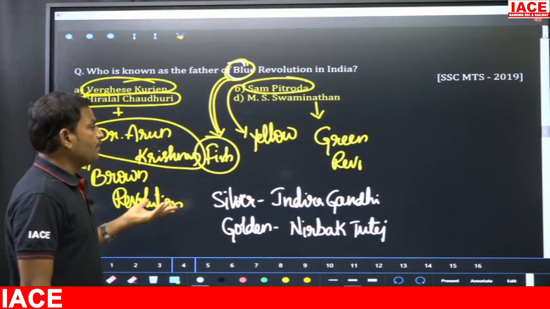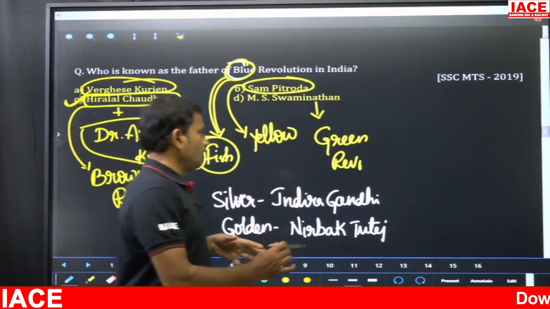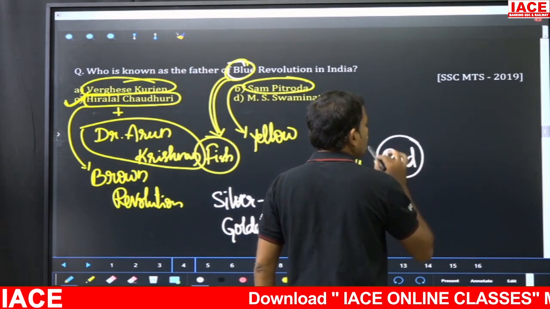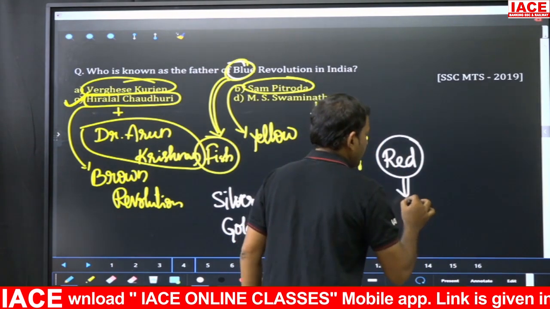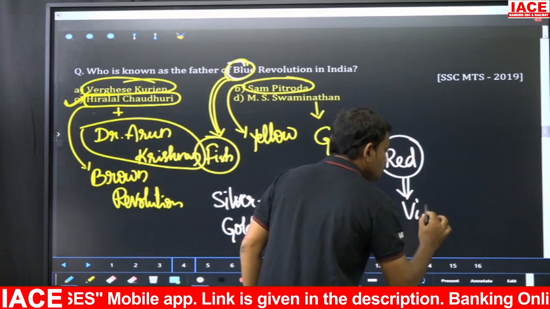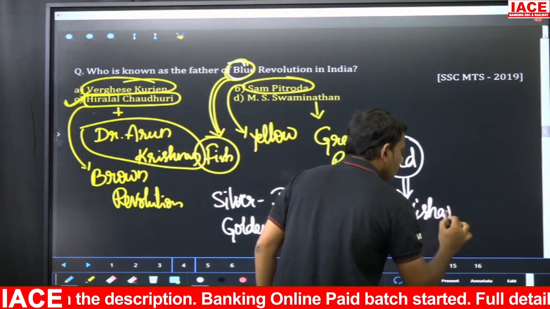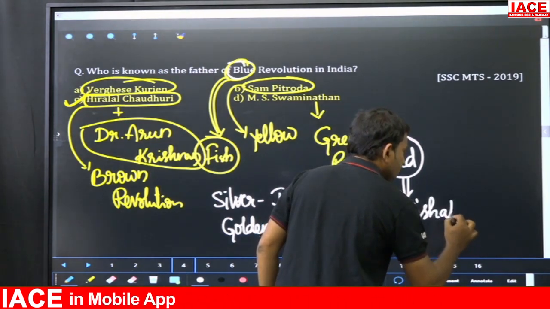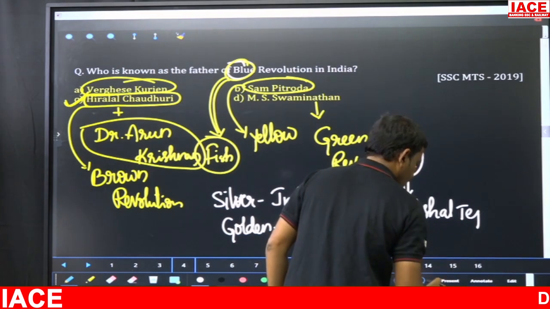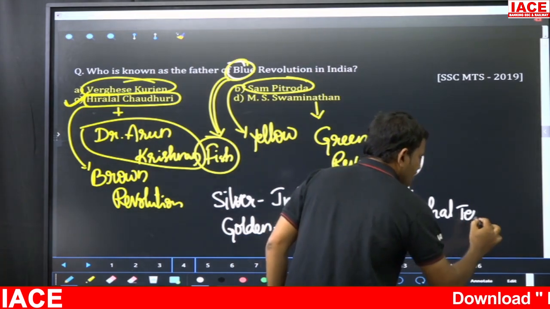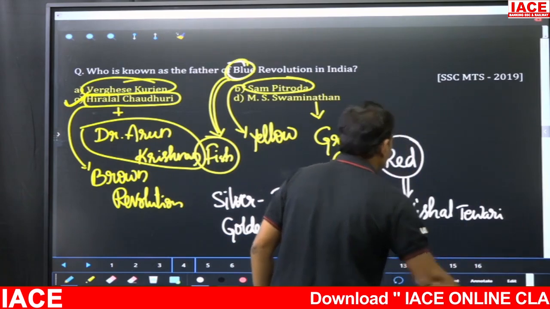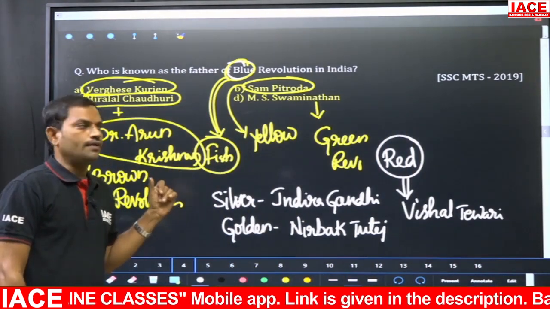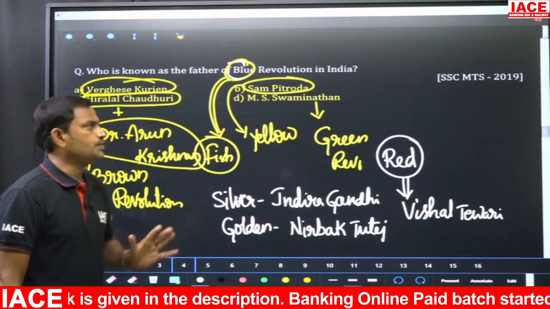Then another father, if you take the red revolution, that is for the production of beef meat. Okay, so the red revolution father is Vishal Tiwari, the father of red revolution. So these are some of the important revolutions and their fathers you have to remember related to this question, right?